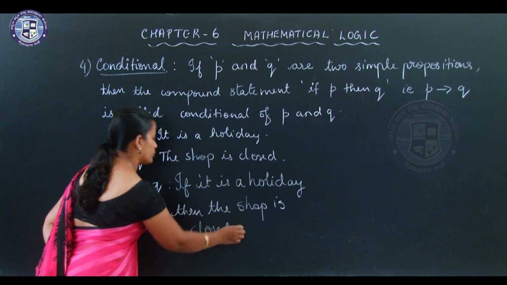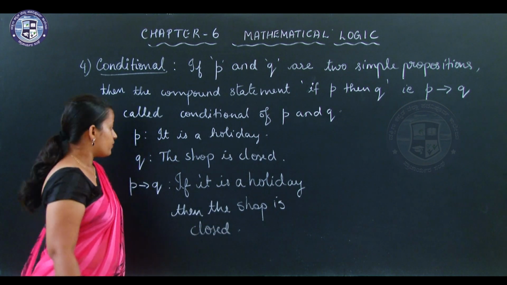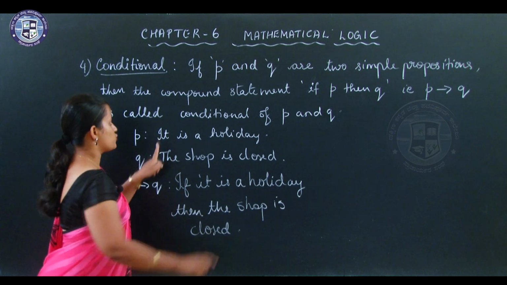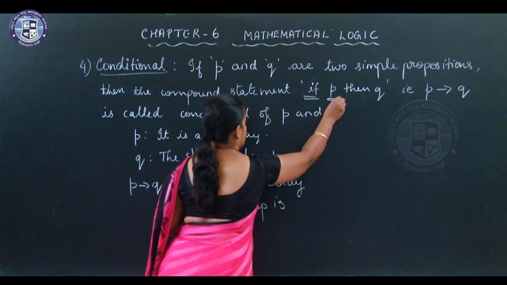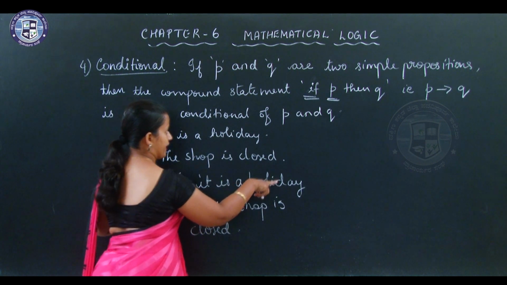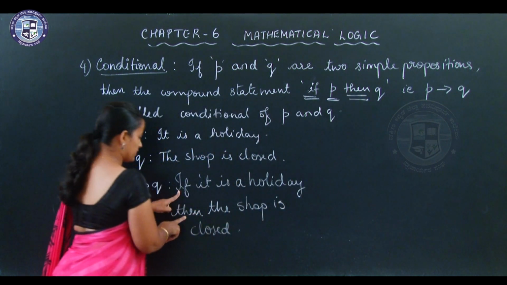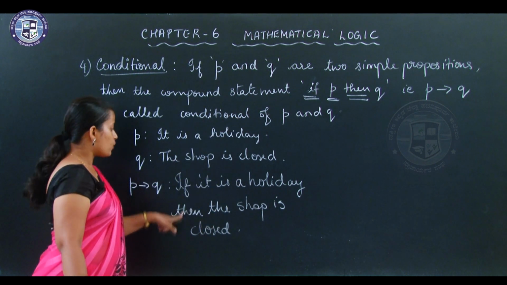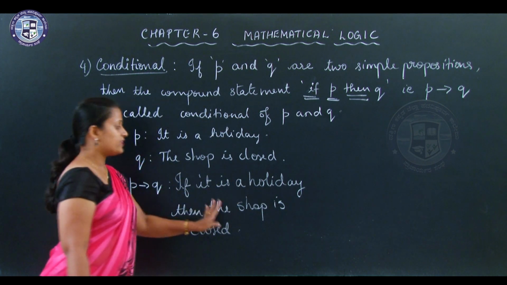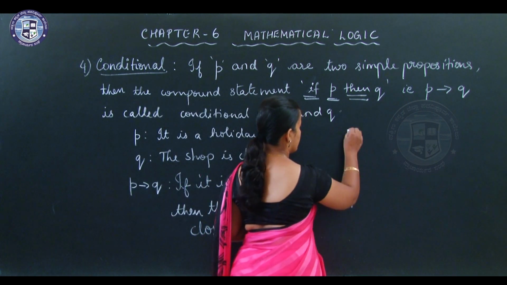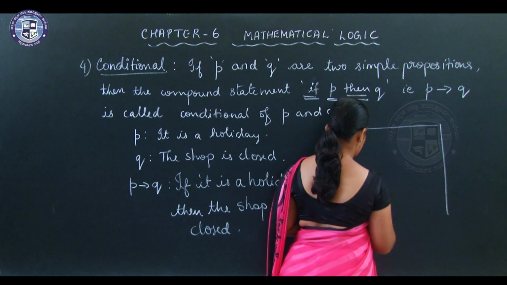So this is how you write the conditional. Start with if, then write what is P: it is a holiday. Then write the word then, and write Q: the shop is closed. So if it is a holiday, then the shop is closed. Let us see the truth table of this.